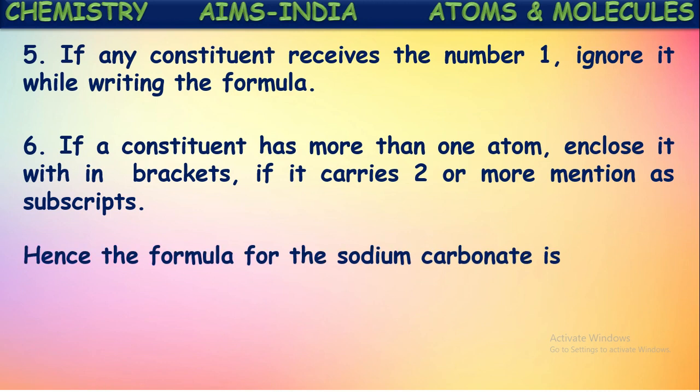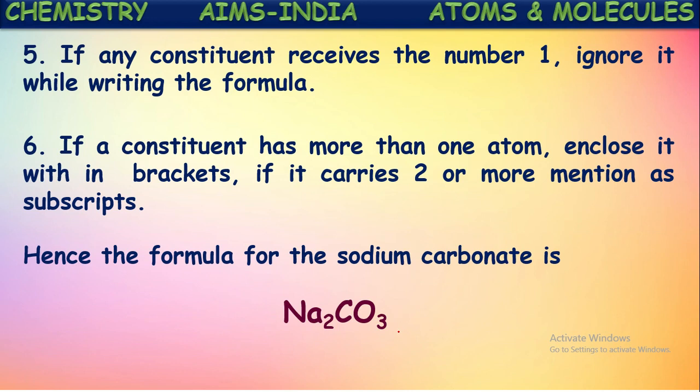So by following all these steps, we get the molecular formula of sodium carbonate as Na2CO3. Observe what we have done. The valency remaining after the elimination of the common factor on the carbonate ion, 2, is written at the subscript place of sodium. And the number remaining as valency after elimination of the common factor, 1, is written as the subscript of carbonate.